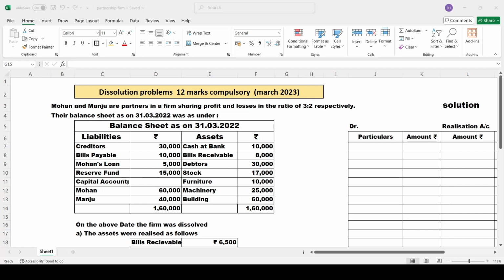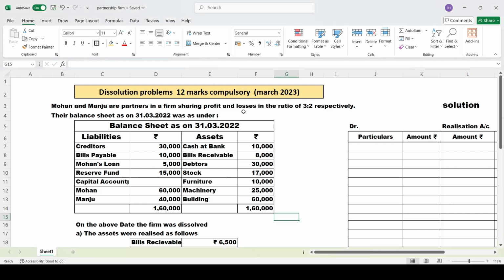Now we'll move on to solve the problem. Here I am going to take most of your question paper problems for solving. The remaining problems you people solve on your own. If you have any doubt in any of the problems, put it in a comment and I'll solve that particular problem in my next video. Okay, now we'll move on to solving this problem.